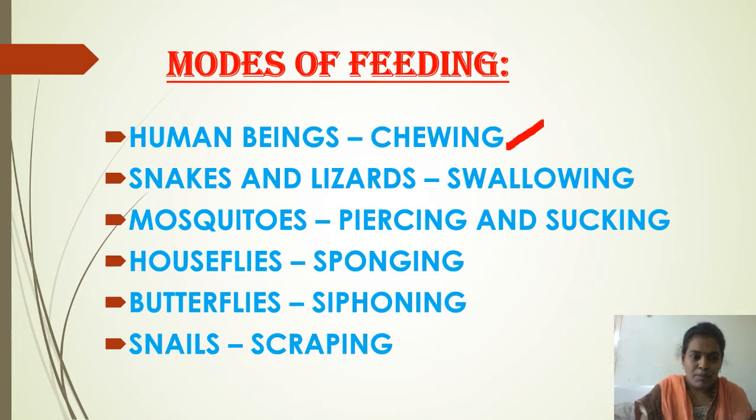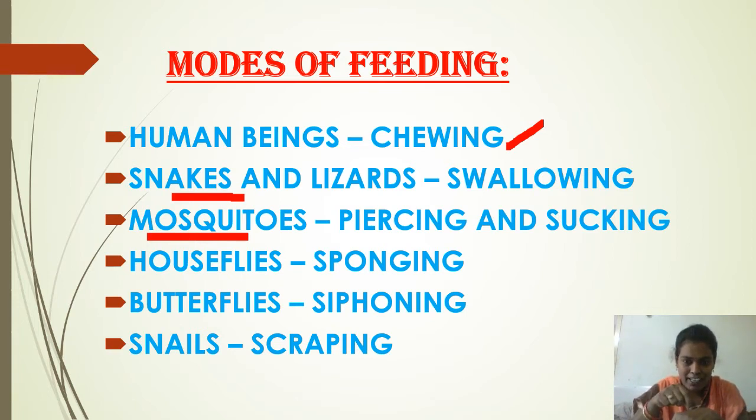Like that, snakes, lizards and frogs swallow their food without chewing. They swallow their food directly. In the same way, mosquitoes pierce our skin and suck the blood from our body. Mosquitoes are insects. What is the mode of feeding in mosquitoes? Piercing and sucking type of feeding.